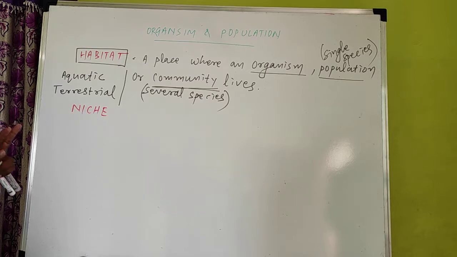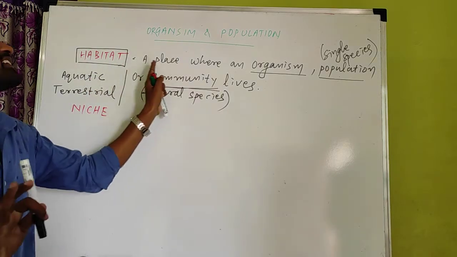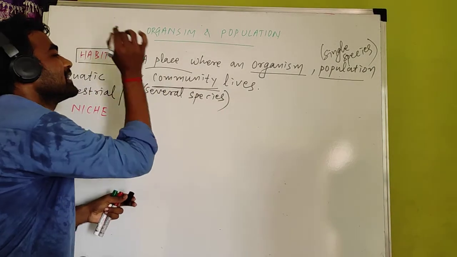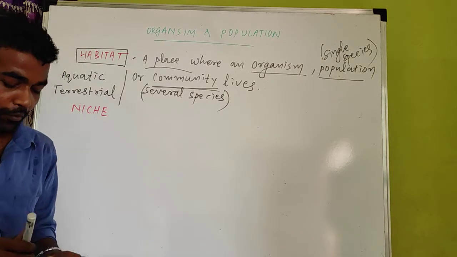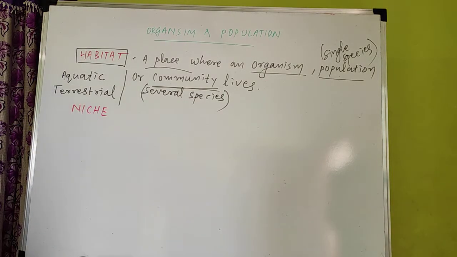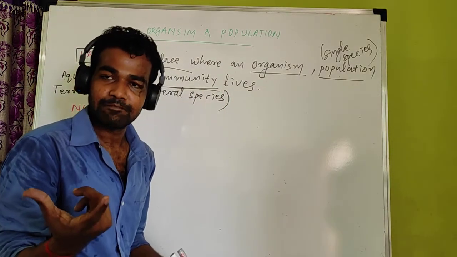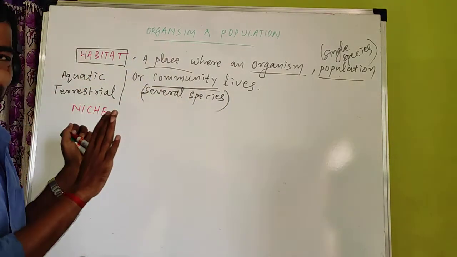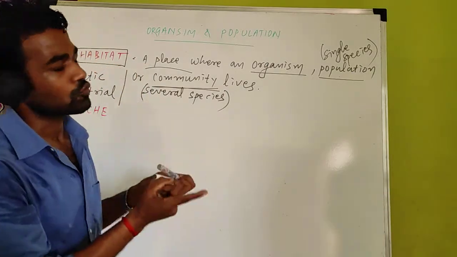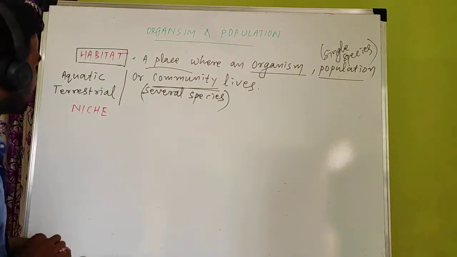So habitat, clear? What is habitat? A place. Simply remember, it is a place where an organism, population or community lives. Several species can be present, or a single species, or even a single organism. That is called a habitat.